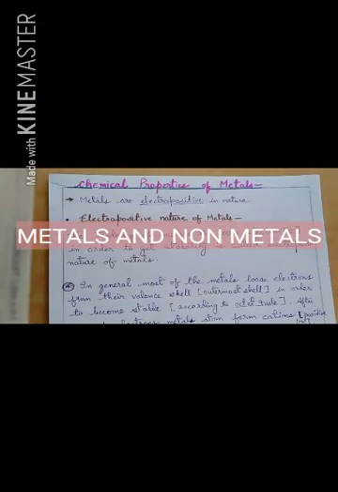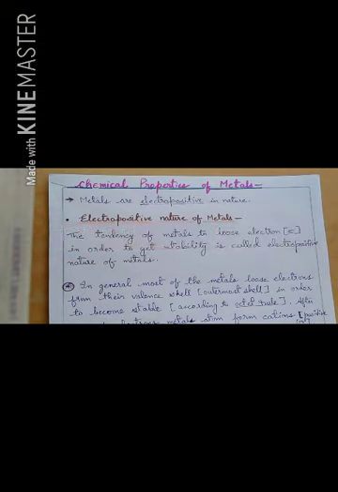In this video, we are going to continue our new chapter, metals and non-metals. Previously, we have learnt about the physical properties of metals and non-metals, and in this video, children, we are going to learn about the chemical properties of metals. And in that, we will be reading about the reaction of metal with oxygen and the reaction of metal with water.